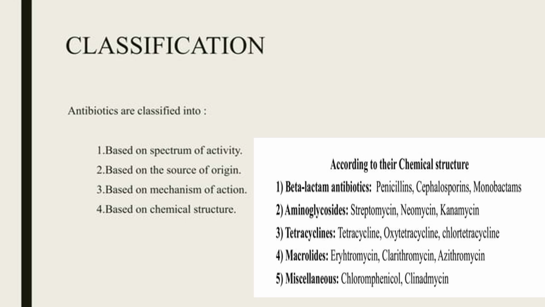So depending upon their variety of uses, chemical nature, mechanism of action, and chemical structure, antibiotics are basically classified into 4 categories: based upon the spectrum of activity, the source of origin, the mechanism of action, and the chemical structure. First is classification based upon the spectrum of activity.